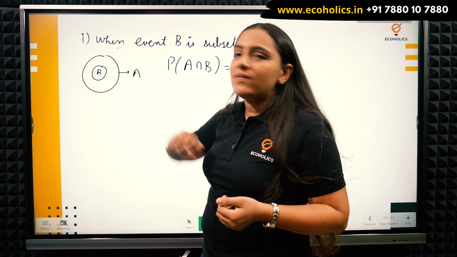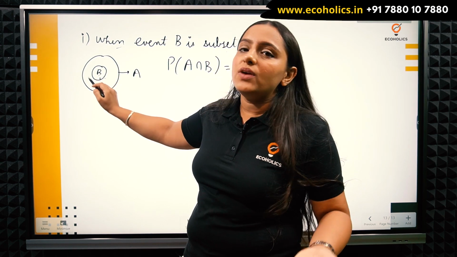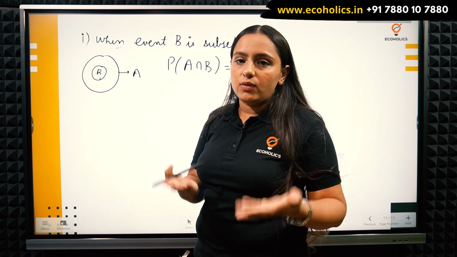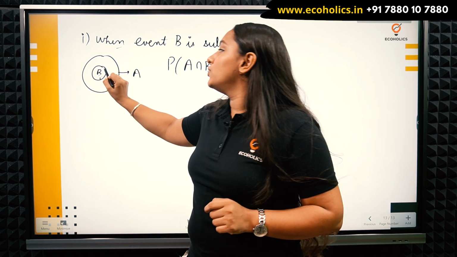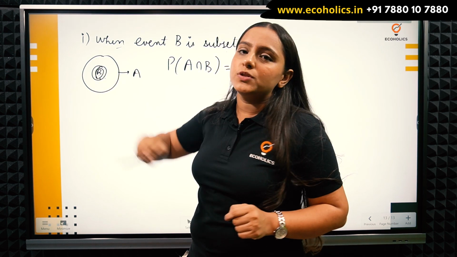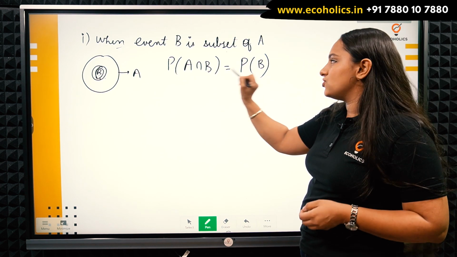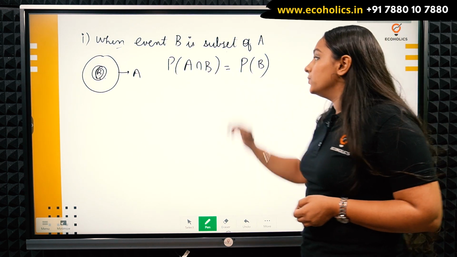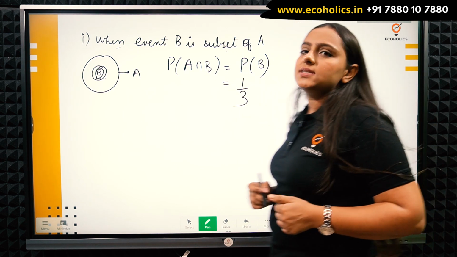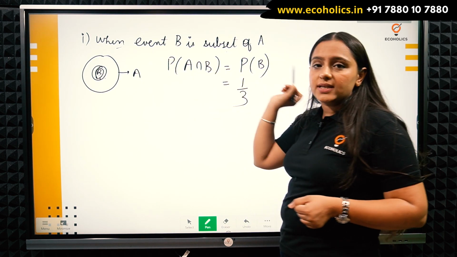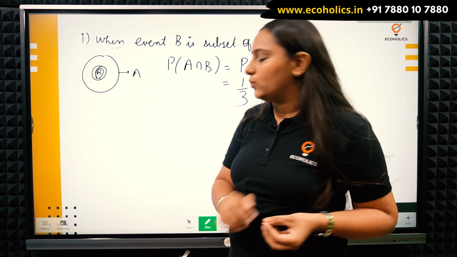Whenever B happens, they are going to have the common outcomes, because in A intersection B we have the common outcomes of both my events, and I know B is a subset of A. So whatever is happening in B is going to be common for both of them. That's why probability A intersection B is exactly equal to probability B, so it's going to be 1 by 3, as given in the question. This is our case 1, the first extreme, where one set is totally contained in the other one.